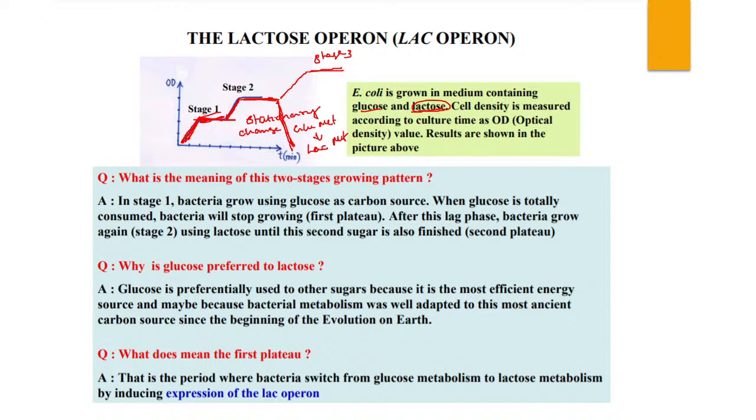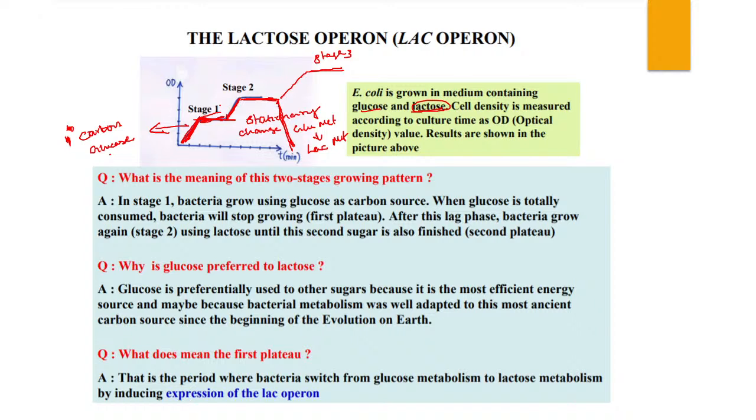So what is the meaning of these stages? The first stage is when glucose is present, which is their primary carbon source, giving instant energy. Glucose metabolism is more preferentially adapted in the bacterial system. Hence they use glucose as the primary carbon source. So they adapt the glucose metabolism in the first stage. After it is exhausted, they will go for lactose.